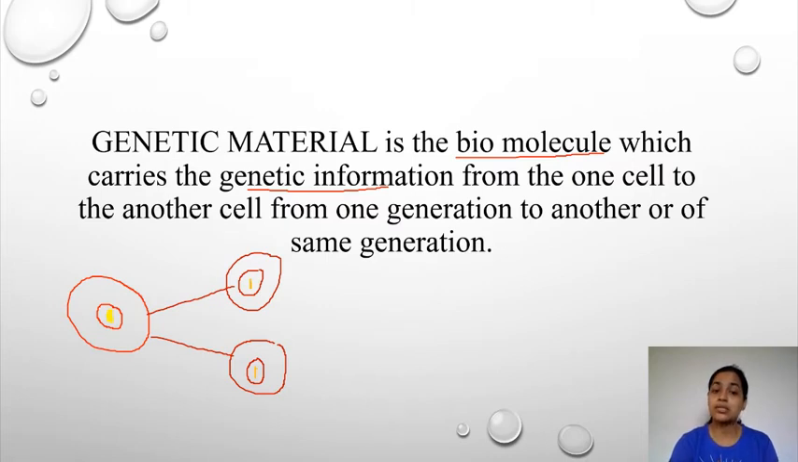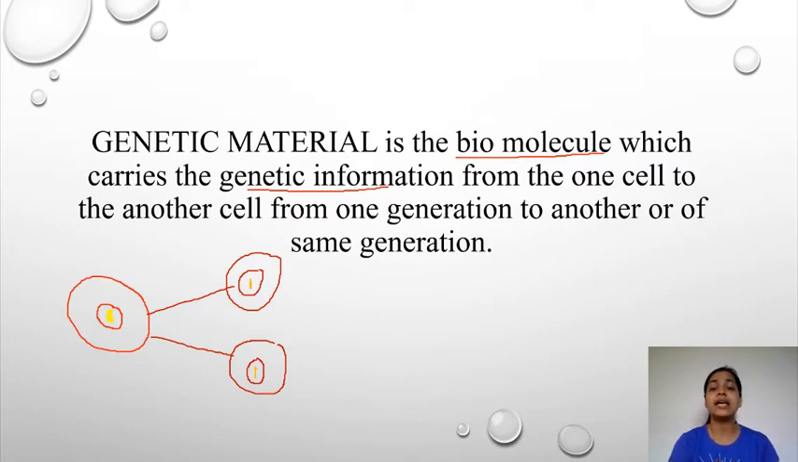So this is the genetic material which is being passed, and remember, this genetic material also contains the genetic information from the parent cell to the daughter cells, and this genetic material will decide the function, the structure, the type of proteins this particular cell is going to make.